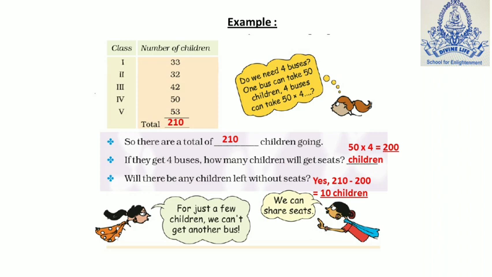Third question: will there be any children left without seats? Here you can see clearly the total children are 210, and how many children will get seats? 200 children. So yes, 10 children will be left without seats. From the total you have to subtract 200 and you will get the answer. Do this practice in the notebook as an example and complete it.